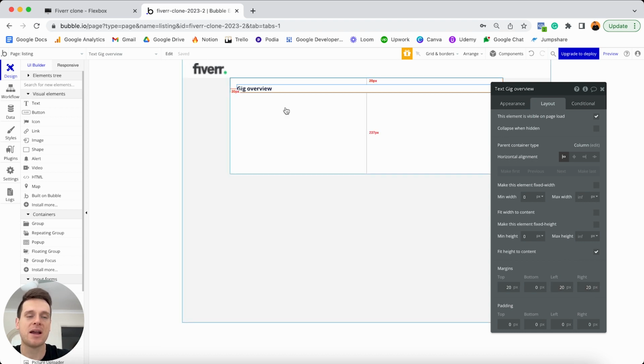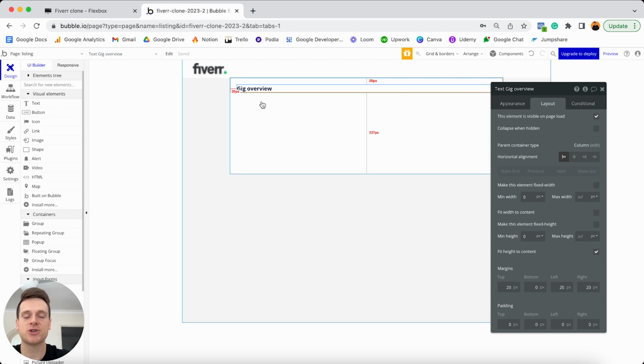Now below our heading, what I'd like to do is add in a series of input fields, which will just allow our freelancer to add in all of the information for the product that they would like to offer. Before I add in those input fields though, I'm just going to add in a heading element above each of those fields, just so the freelancer knows what information they need to put into each individual field.